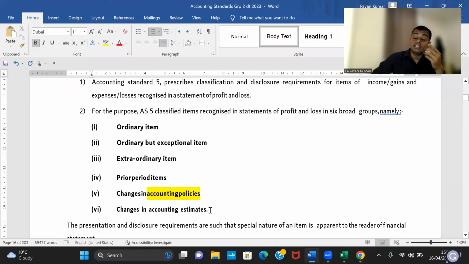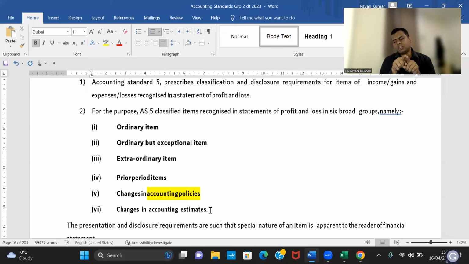Based on this, a change in method of depreciation now. Pavan sir, previously I was using SLM. Now I'm using WDV. Is it a change in accounting policy? 4 years back, it was considered to be a change in accounting policy. Today, it is a change in accounting estimate. Even method of depreciation, method of amortization, useful life of the asset, realizable value of the asset, whatever is changed, it is an accounting estimate today. It is no more accounting policy.